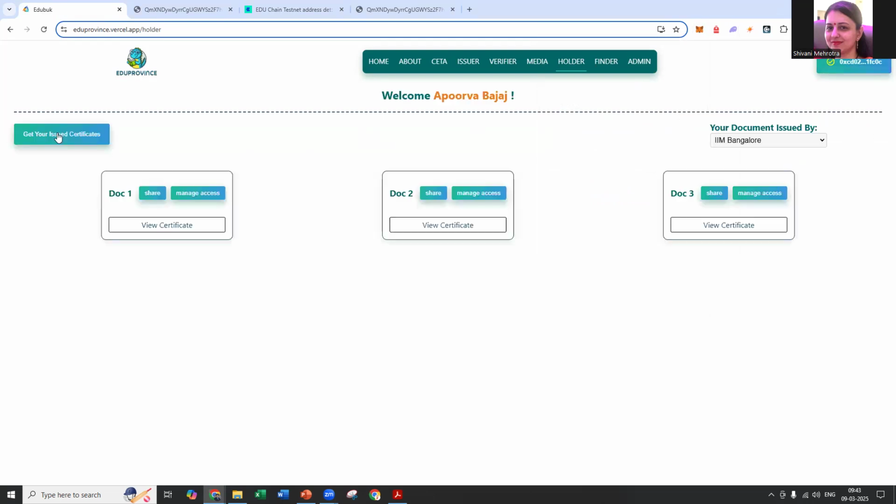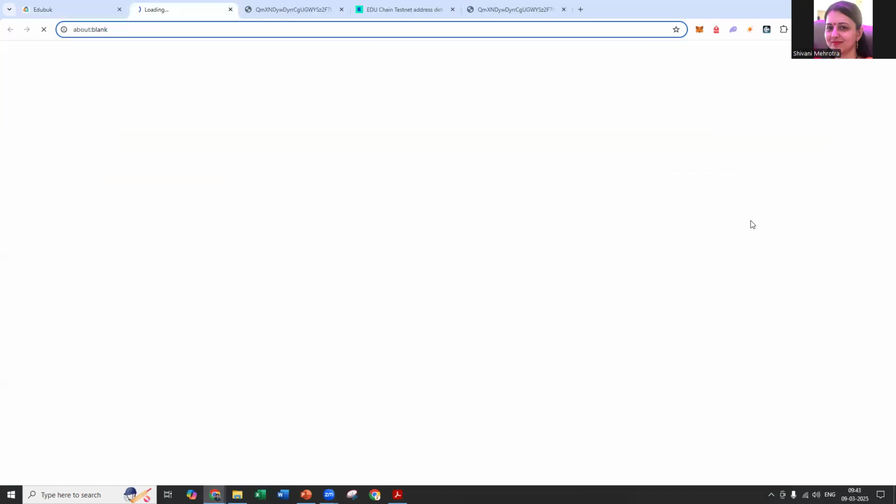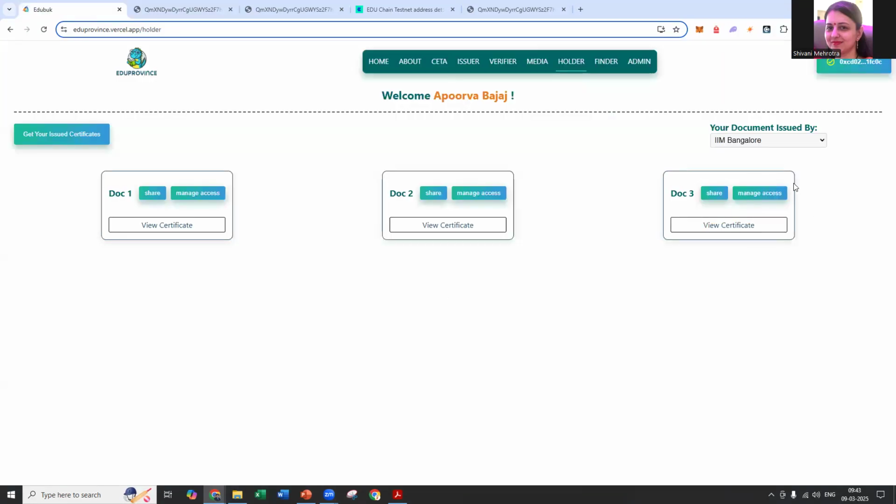Get your issued certificates, document 1, document 2, document 3. So it will be displayed like this. And we can click on View Certificate tab to view the certificate. So here, again, that certificate is displayed in the holder tab as well.